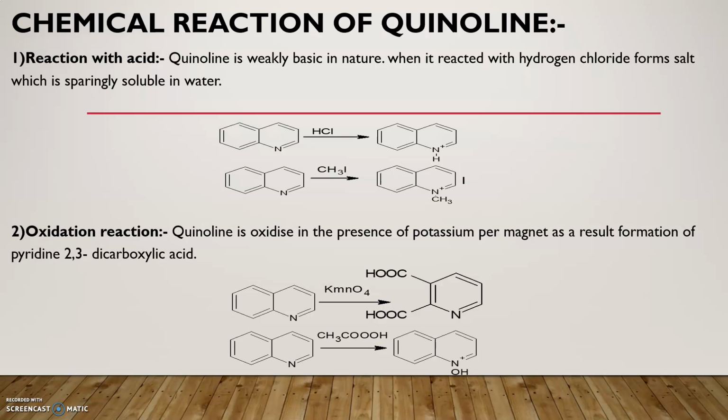When quinoline is oxidized in the presence of potassium permanganate, formation of pyridine 2,3 dicarboxylic acid takes place. Likewise, when quinoline is oxidized in the presence of acetic acid, there is formation of quinoline N-oxide.